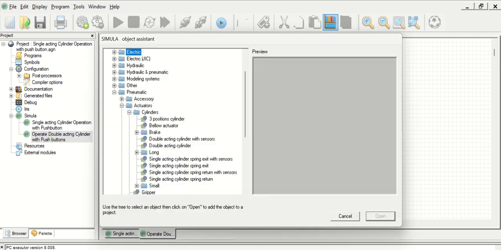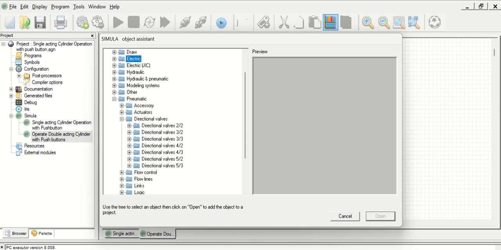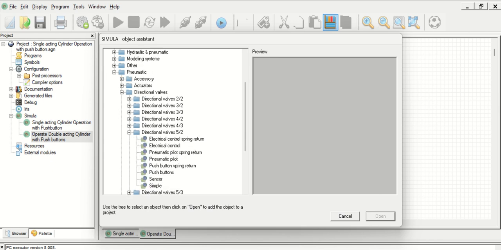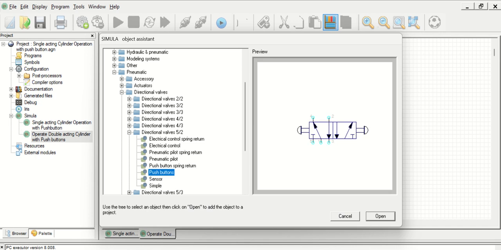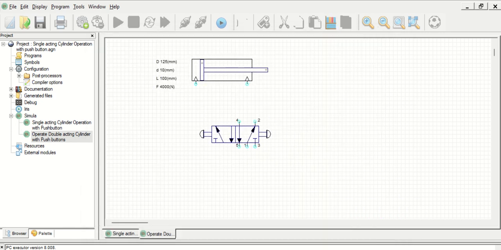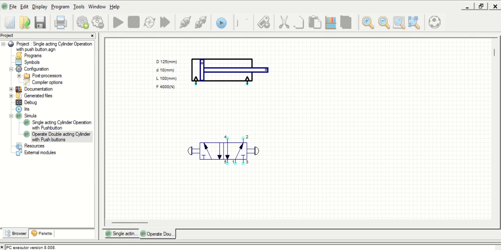Then again go to the library, you have to find direction control valve to operate the double acting cylinder. So for that, you have to select 5 by 2 direction control valve. So 5 by 2 direction control valve with two push buttons because we are operating double acting cylinder. Now connect the airline same as before. You can put a bend here also if you want. Click, click, and click.